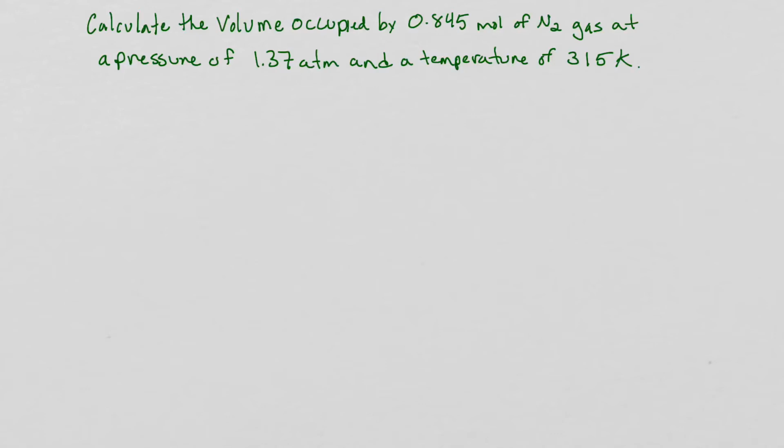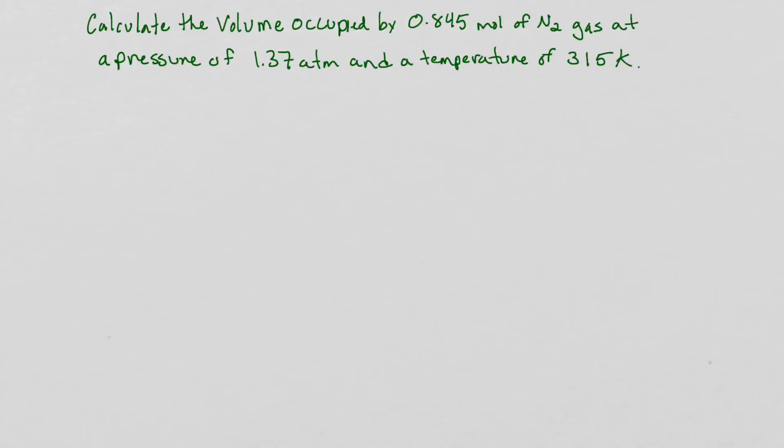Now, one of the big things that we'll run into when we solve these gas problems is deciding on what equation to use. And so we have our individual gas law equations, Boyle's law, Charles' law, that we could use. But we clearly can't use those here because we're not given two sets of numbers. If we want to use Boyle's law or Charles' law or even the combined gas law, the key is those are dynamic, they're changing.